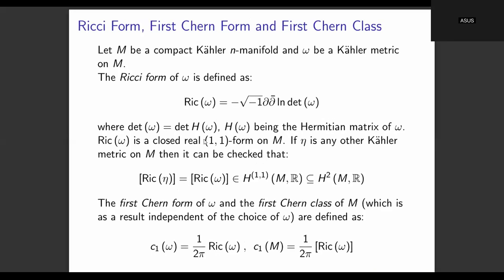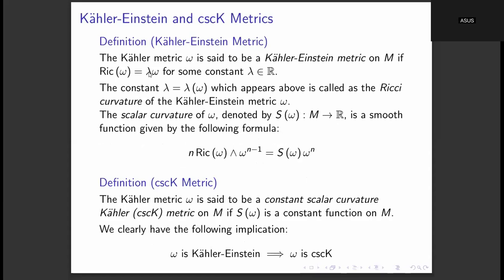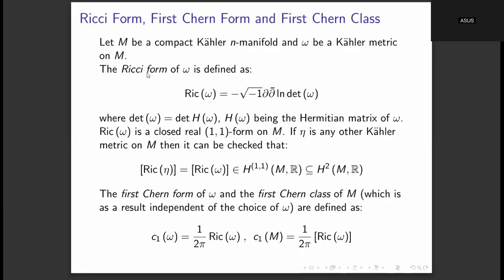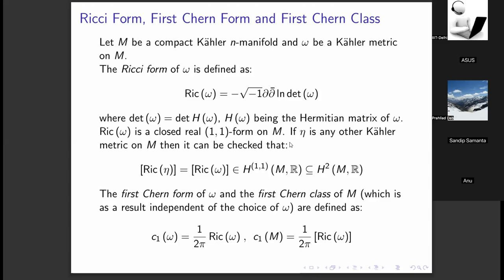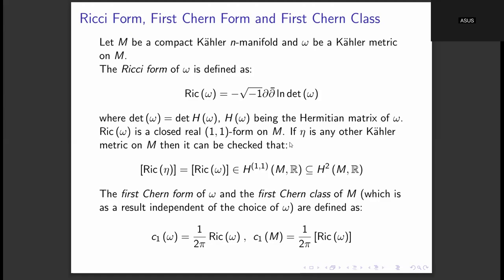If c1 of M is negative, in that case this scalar lambda, the Ricci curvature, will also turn out to be negative. Then if c1 of M is negative, we have something called the Aubin-Yau theorem. That theorem says that in every Kähler class which is proportional to c1 of M, there exists a Kähler-Einstein metric of negative Ricci curvature.